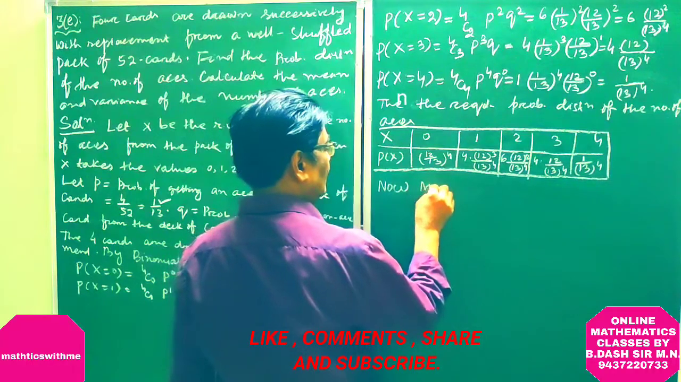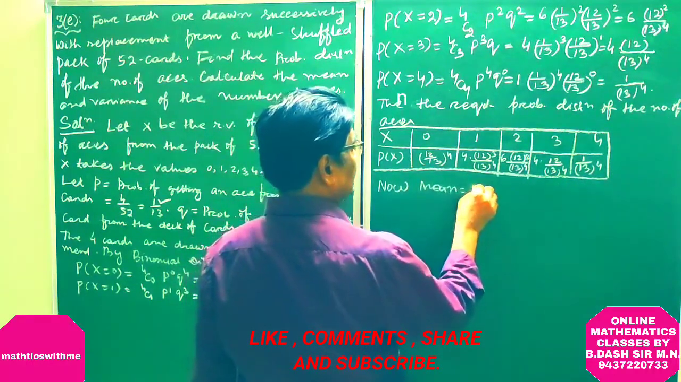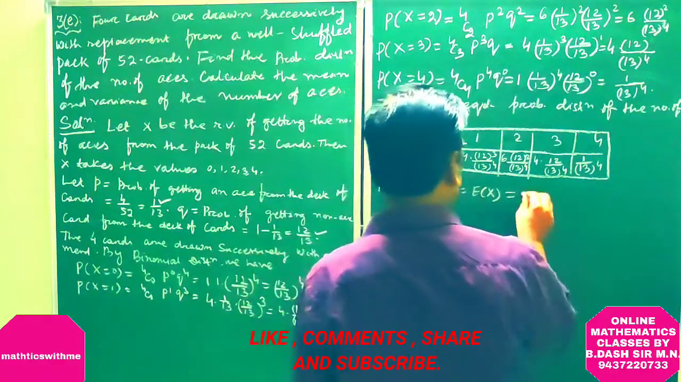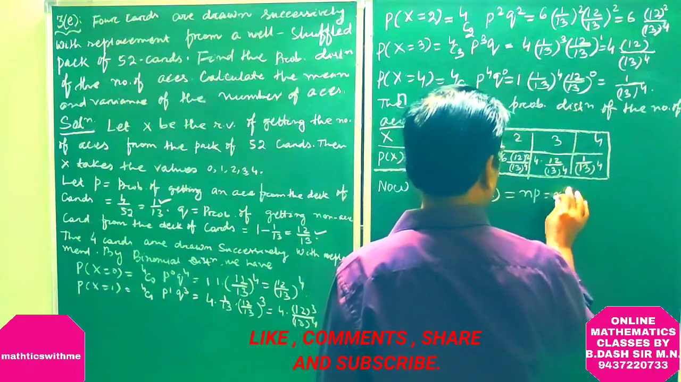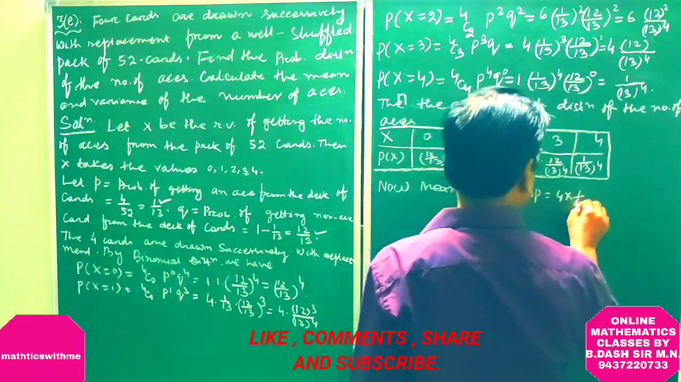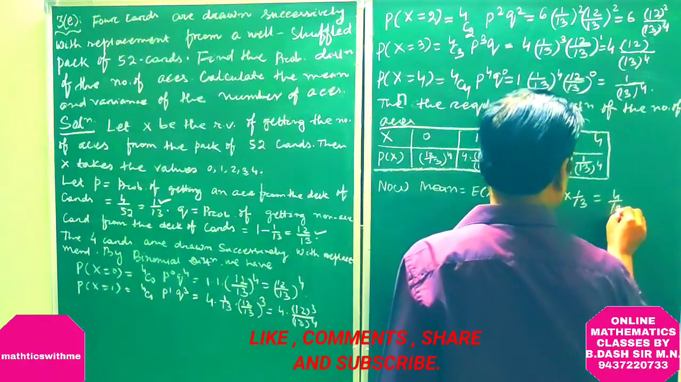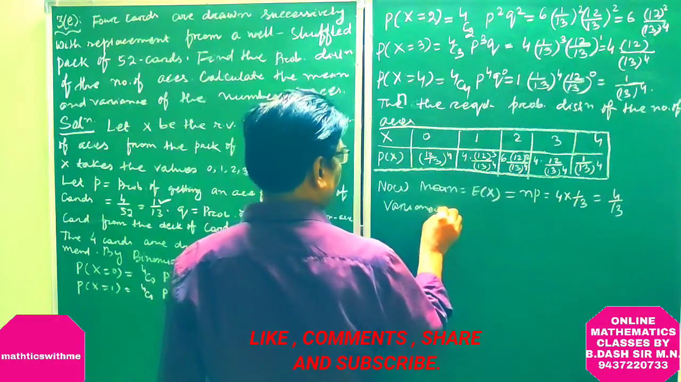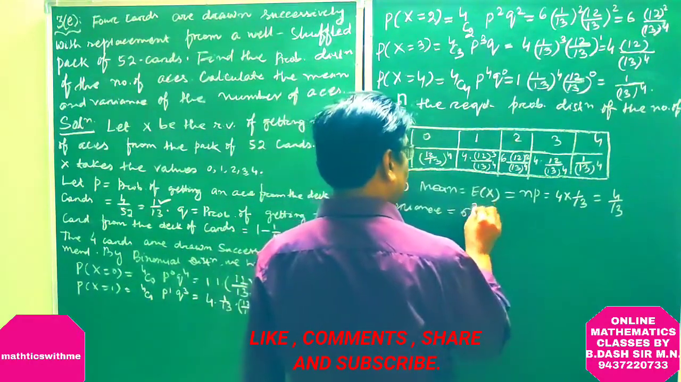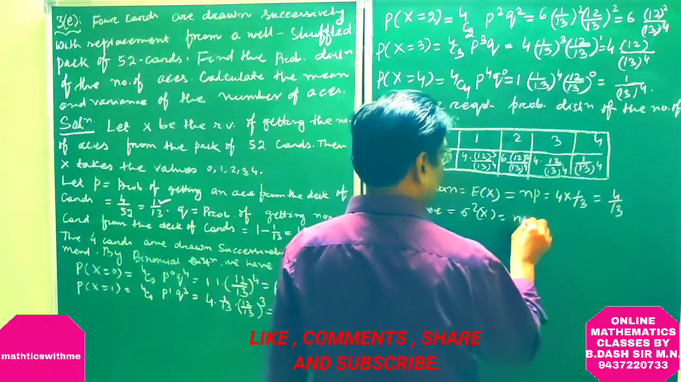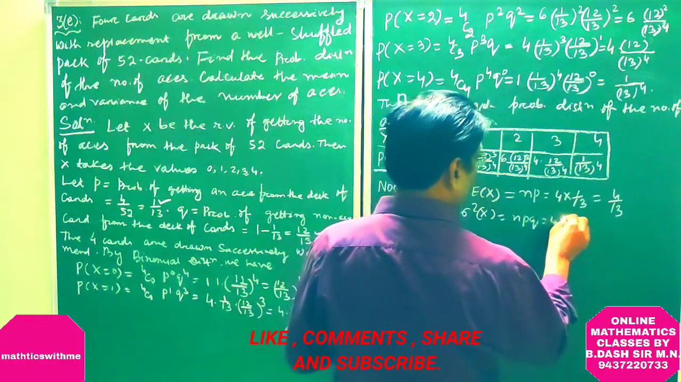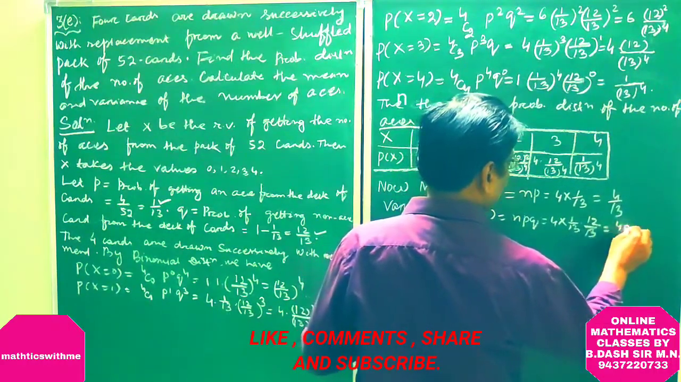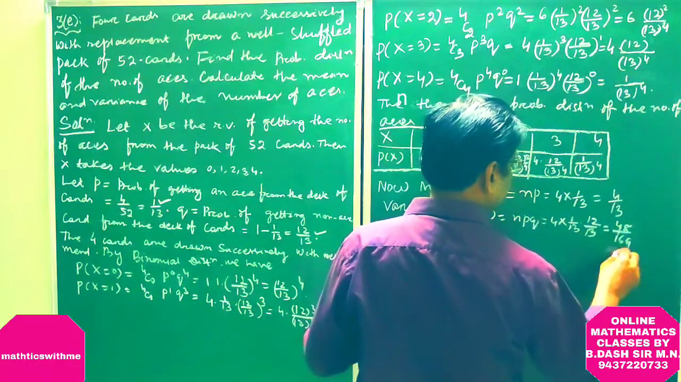Now the mean is equal to E of X is equal to NP, which is 4 into 1 by 13, equal to 4 by 13. Variance is equal to sigma squared of X, NPQ, 4 into 1 by 13 into 12 by 13, which is 48 by 169.